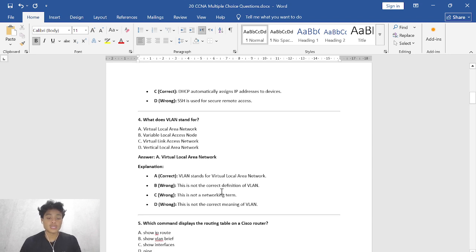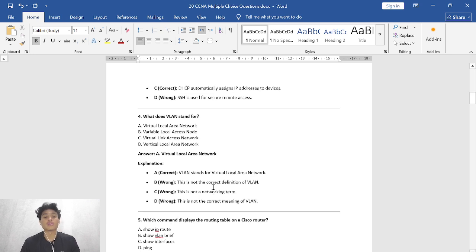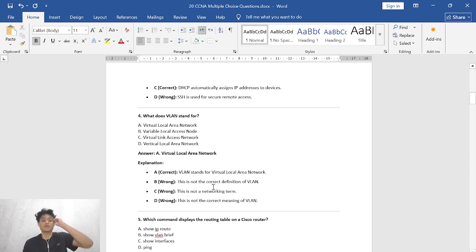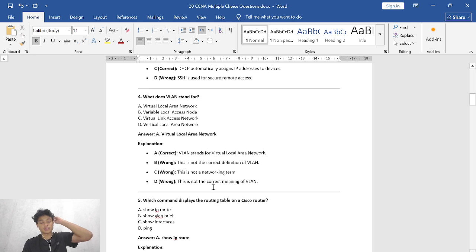So the correct answer is A, virtual local area network. Why is B wrong? Because this is not the correct definition of VLAN. And C, this is not a networking term. And D, this is not the correct meaning of VLAN, so it's the same as choice B.